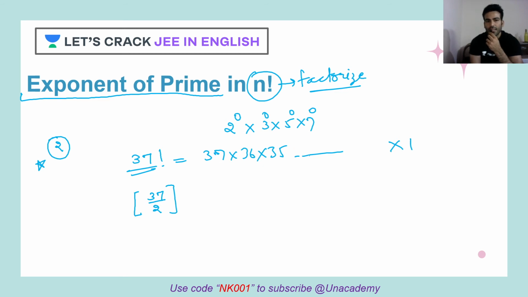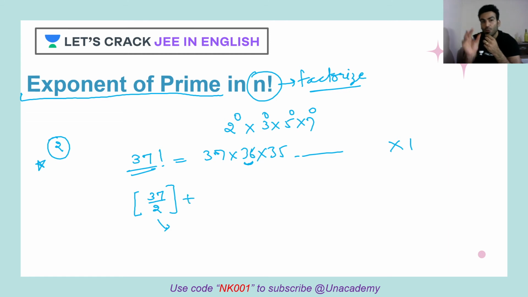So as I divide 37 by 2, I get 18.5, right? But I am taking the greatest integer of that, so 18. So 18 even terms are there where I can see the 2 is there. If I factor those numbers, I'll get 2 there, right? So see, 36 has a 2. Then 34 also has 2. Then 32 also has 2. Then 30 also has 2. So from there, as you can see, I got this.